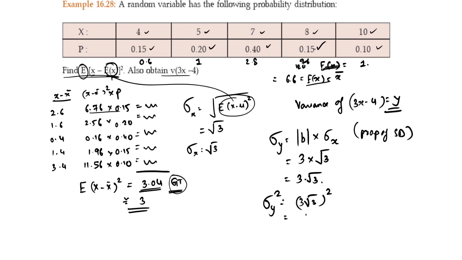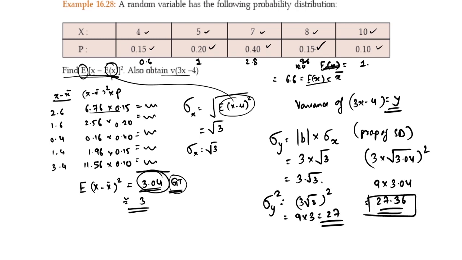this is 9 into 3, which is nothing but 27. If you had taken here 3.04, the answer would be exact. Let me take even 3.04: 3 into under root 3.04. This will be 9 into 3.04 because I need to do the square of this. It is 27.36.